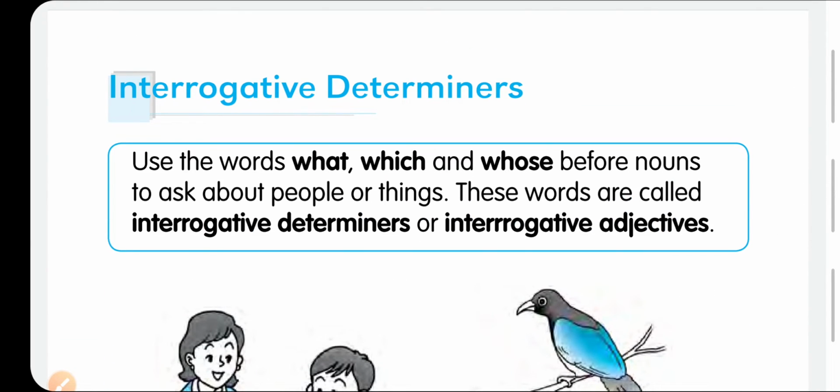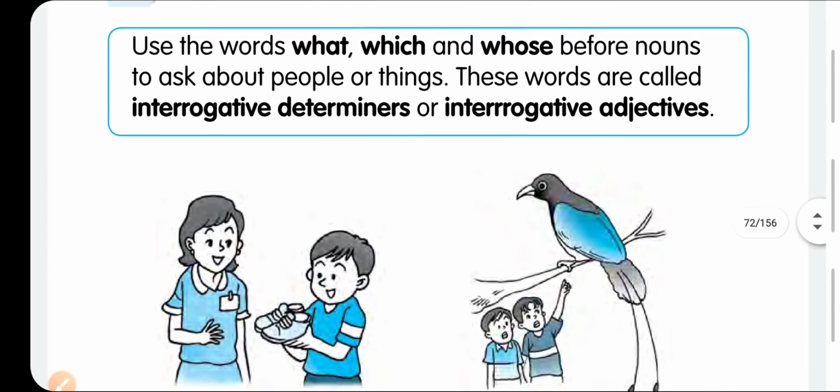Now we will come to a new type of determiners, which is also already known to us: interrogative determiners. Again I am telling you the WH words, meaning what, which, whose. When they are used before nouns, these are called interrogative determiners or interrogative adjectives.